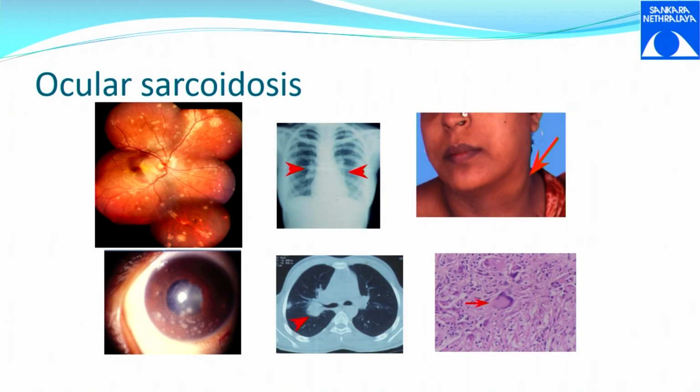So ocular sarcoidosis is another thing where you classically see granulomatous KPs, peripheral anterior synechiae, you have candle wax dripping, you have enlarged lymph nodes in the chest noted on HRCT, you have lymph nodes elsewhere in the body, and on histopathology you will have